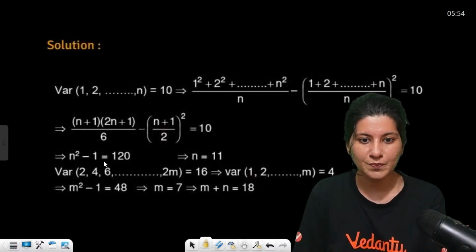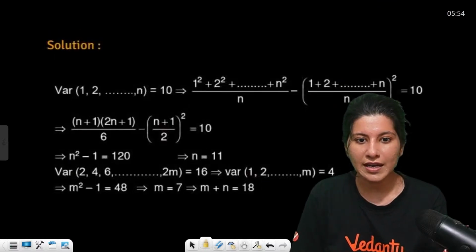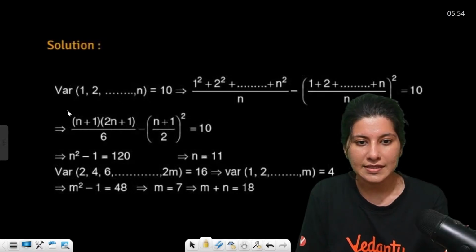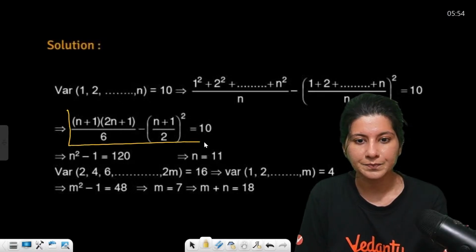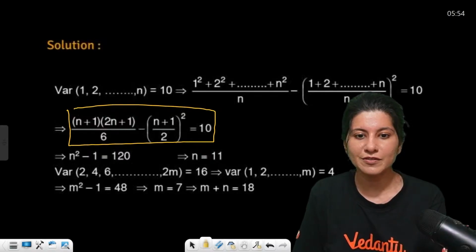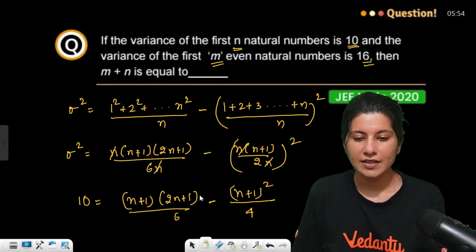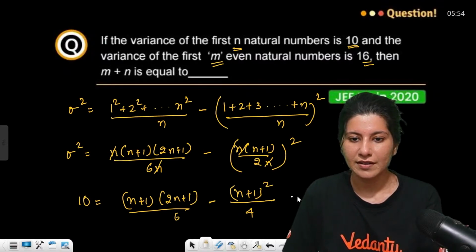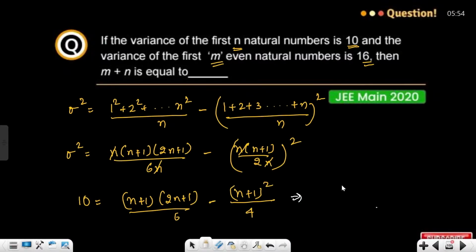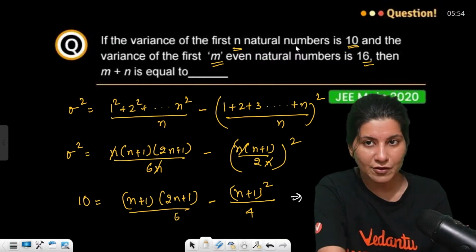Let me show you. Okay. So if you solve for n, yes, this quadratic you are getting. If you solve for n, what you are going to get is n equals 11. I'm not going to open it and solve the quadratic for you. You do it. Okay, so n is 11. So the first half of the question is sorted.